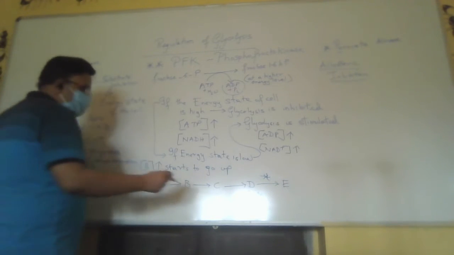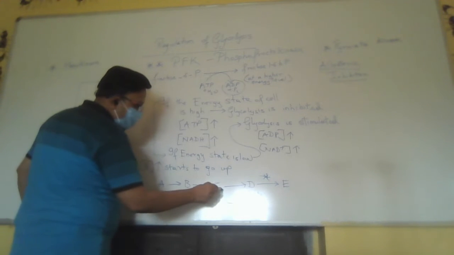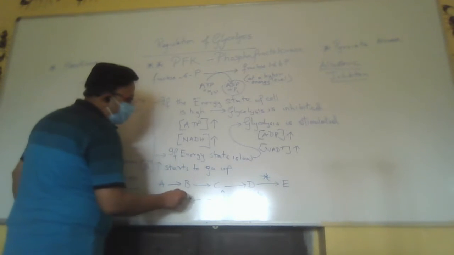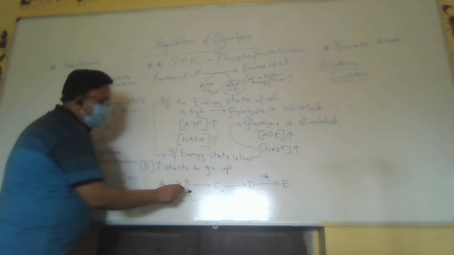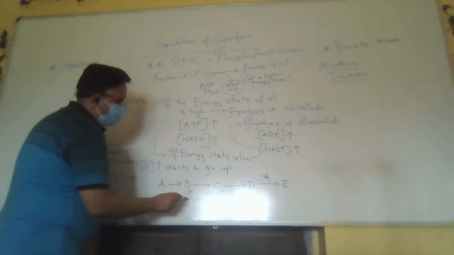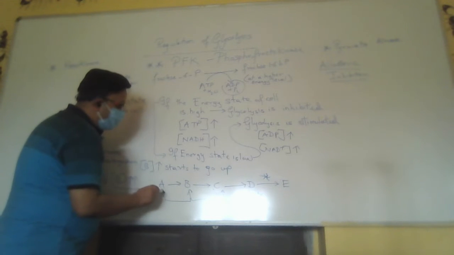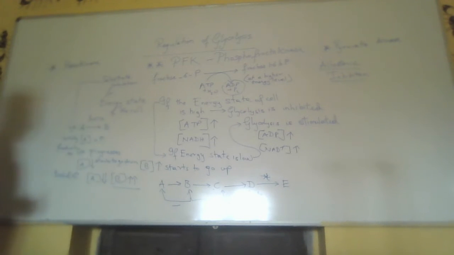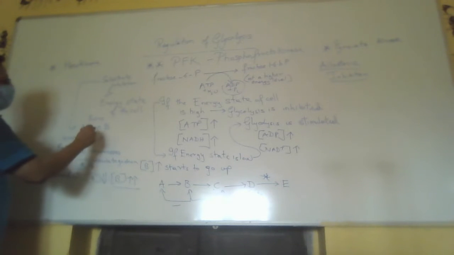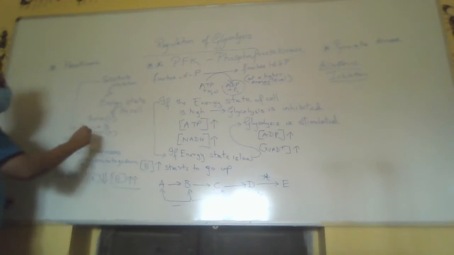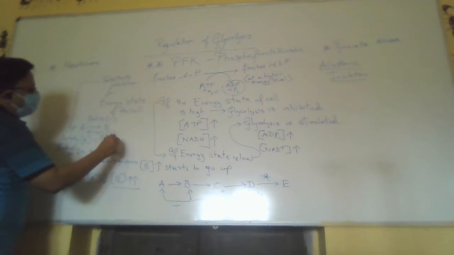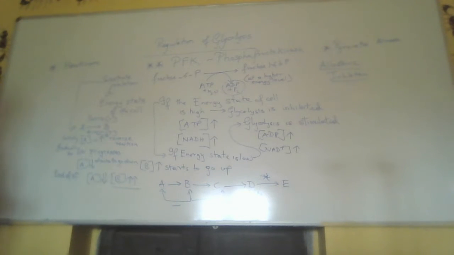So this inhibits this reaction, this starts to accumulate, this is negatively inhibited, then this will ultimately negatively inhibit this reaction. So the result is an inhibition in the forward reaction and a promotion in the reverse reaction.